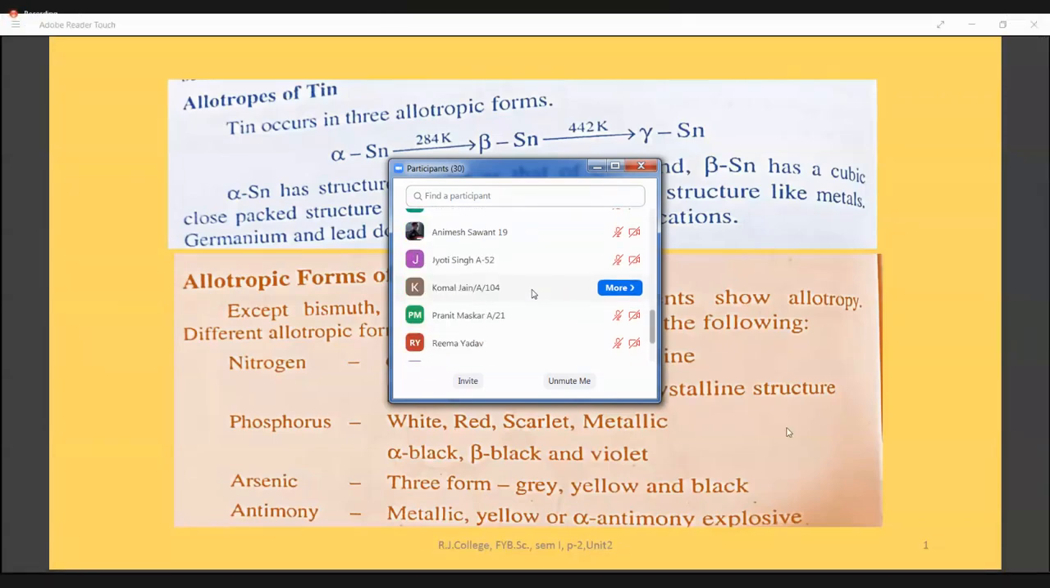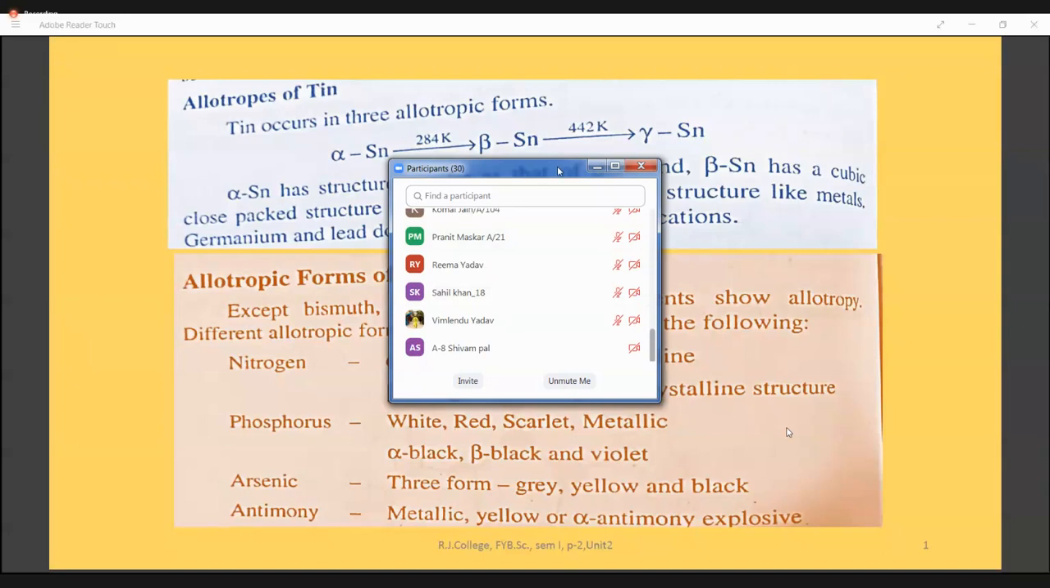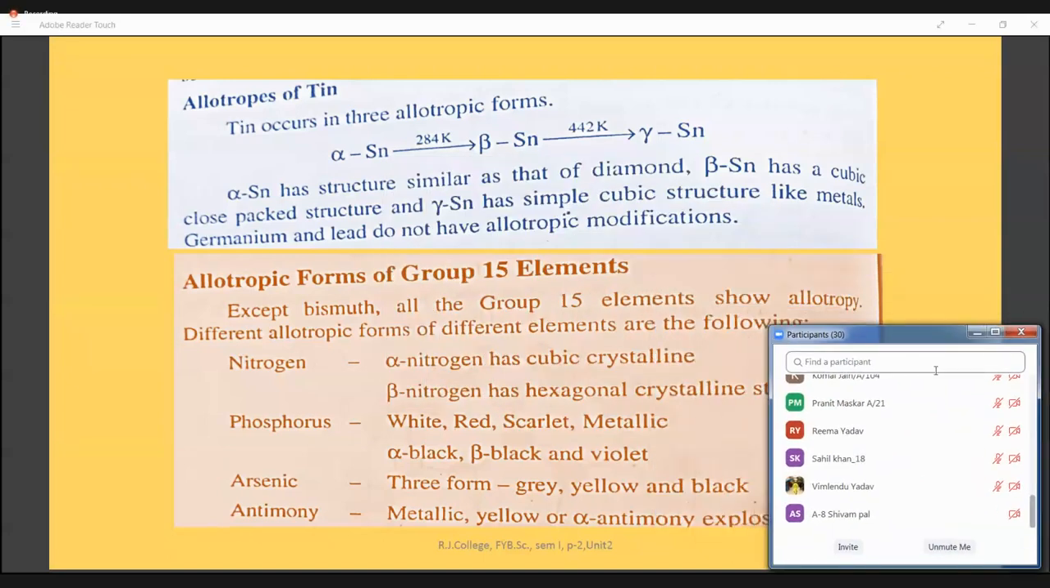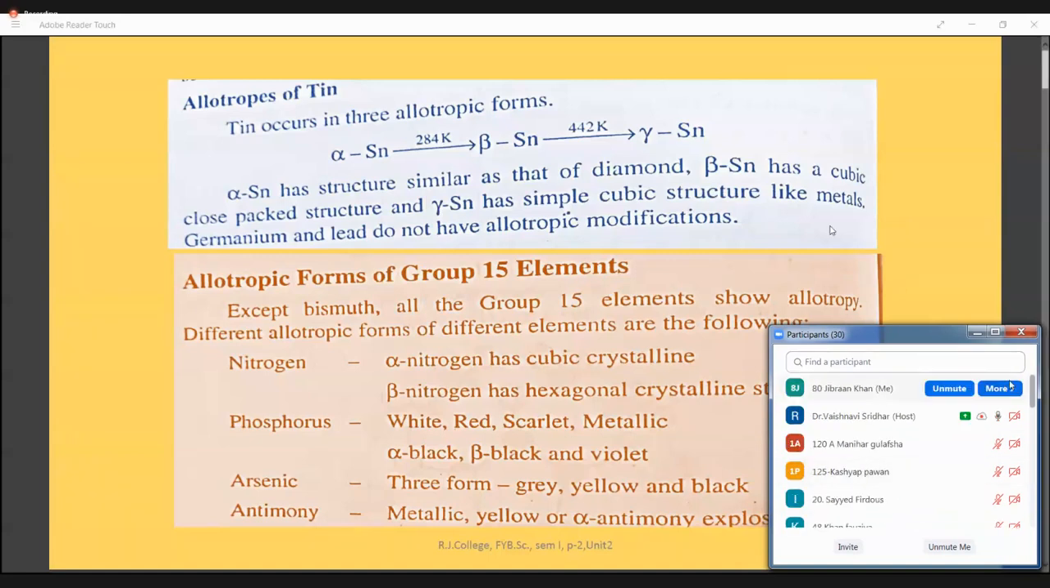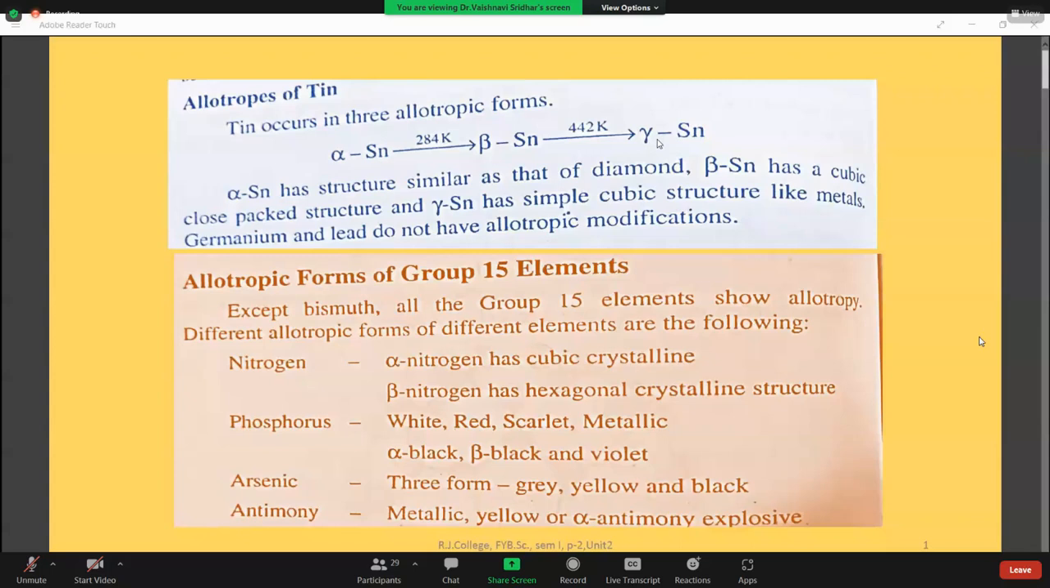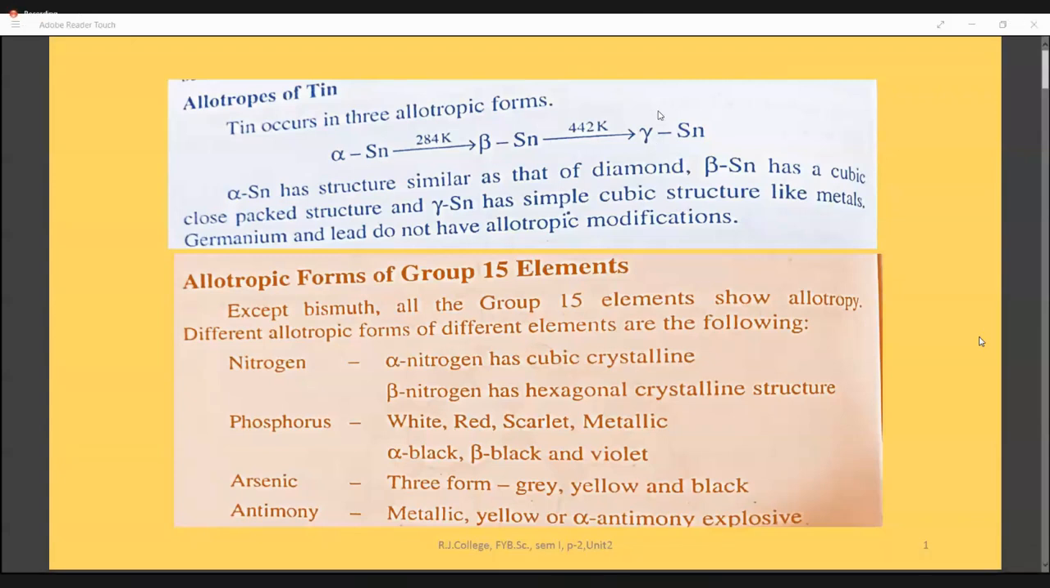Then below silicon: carbon, silicon, germanium, tin, and lead. Regarding germanium and lead, they don't have any allotropic forms. But tin does exhibit allotropic forms. It can be either alpha tin, beta tin, or gamma tin. And all these allotropic forms are interconvertible when you increase the temperature. Okay, so you have to know the 3 allotropic forms of tin, 2 allotropic forms of silicon. Out of that, crystalline silicon plays a very important role. It acts as a semiconductor material at high temperatures, and at normal temperature doesn't conduct electricity, just like diamond.